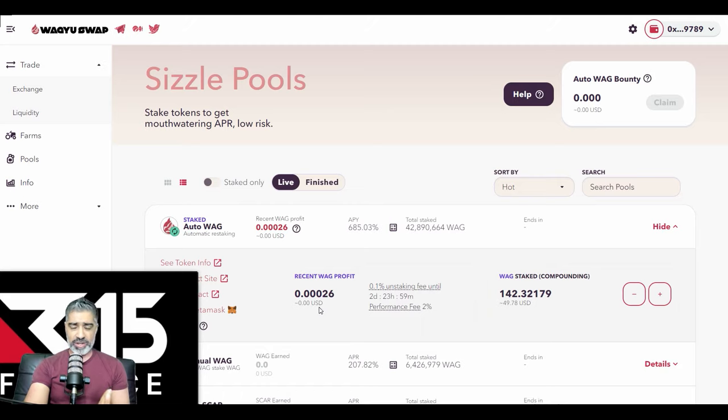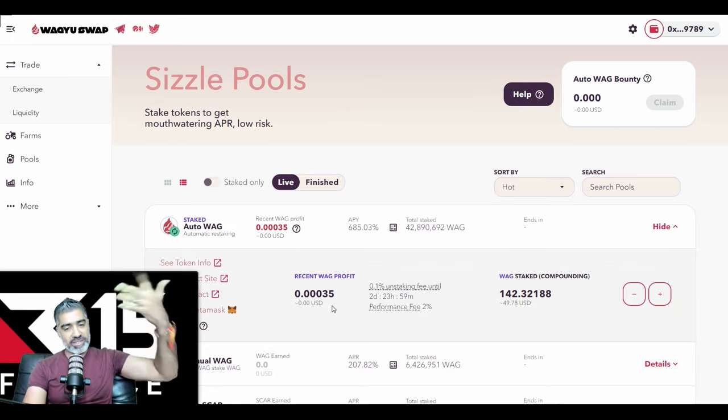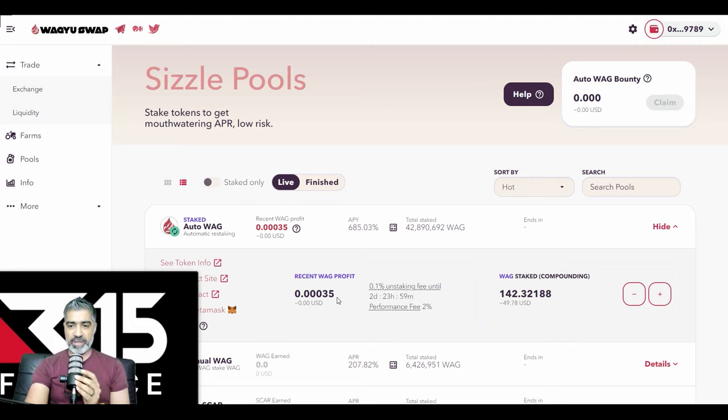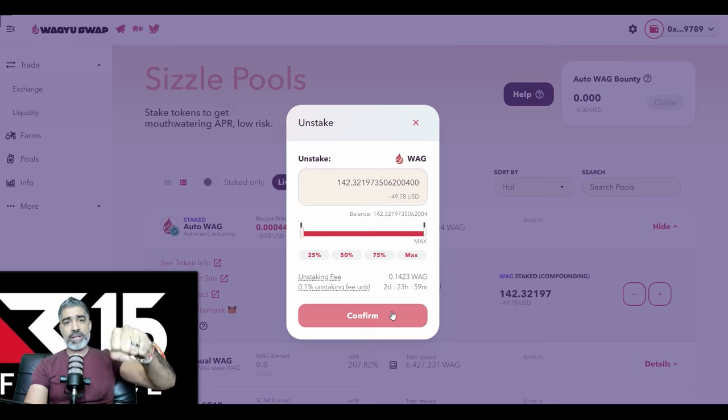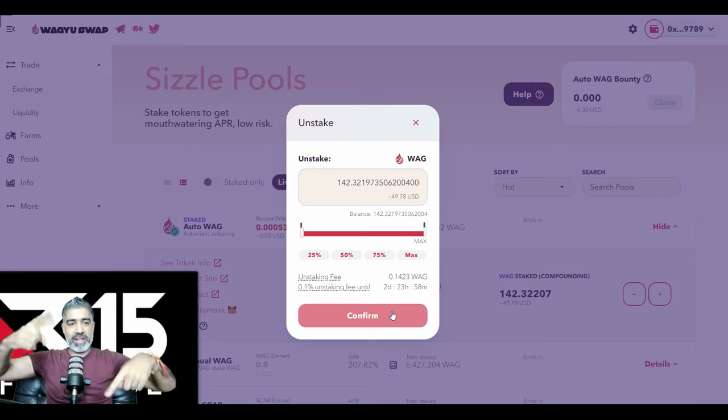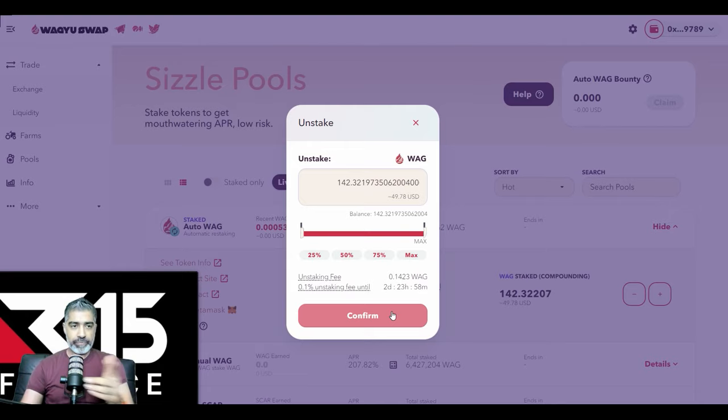So now we've just earned in the last few seconds 0.0026 Wagyu, especially if we believe Wagyu is going to hit $3, $5, $10, etc. as we go into this last leg of the bull market. This can be a very lucrative strategy. If you want to unstake, you just literally click this. I want to unstake 100%, confirm, and it takes it from the staking account of Wagyu and puts it back into your MetaMask wallet, where you can then either exchange it on the WagyuSwap or you can bridge it. You can do what you like.